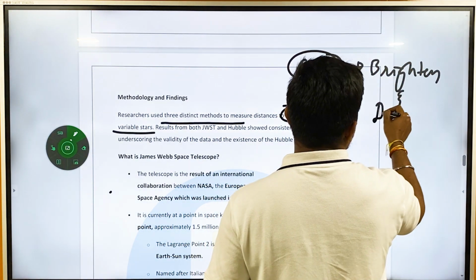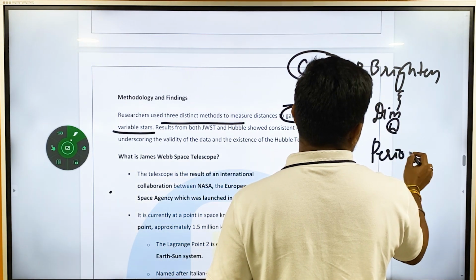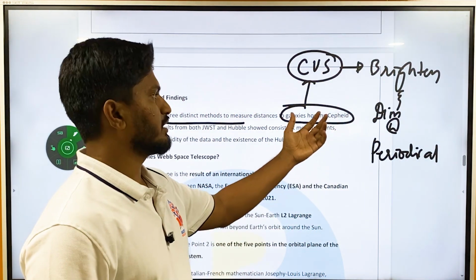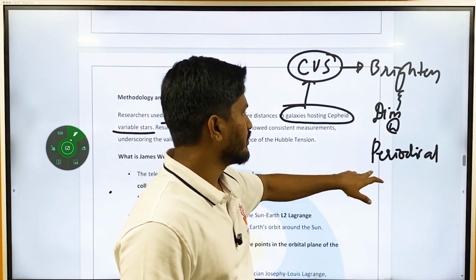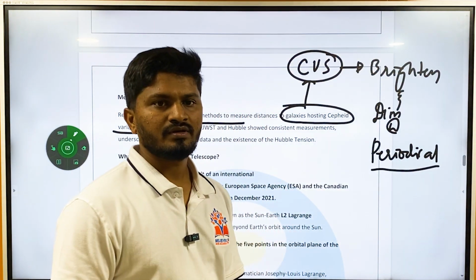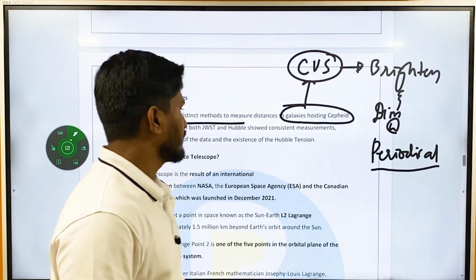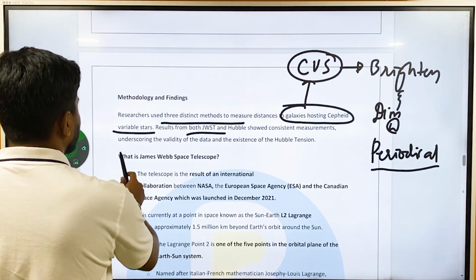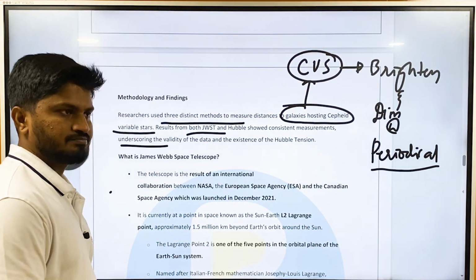Brighten and dim at periodical times. Okay, meaning we know at what time it is going to brighten, we know what time it is going to dim. Based on this periodical brightening and dimming, we are going to understand the time period. We have used this method to calculate the distance in light years. Then results from both James Webb Telescope and Hubble show the consistency in measurement, underscoring the validity of data and the existence of Hubble tension.